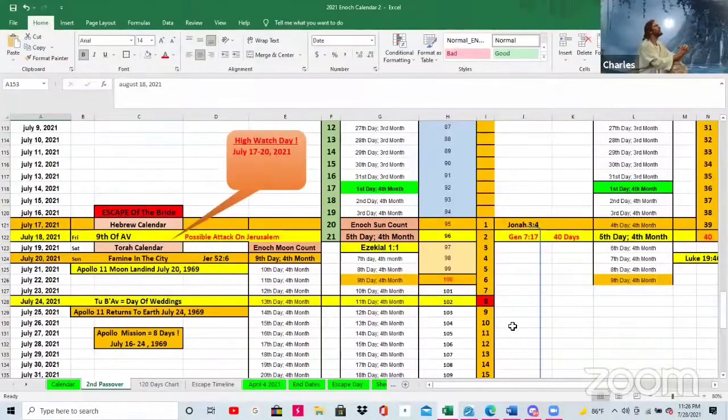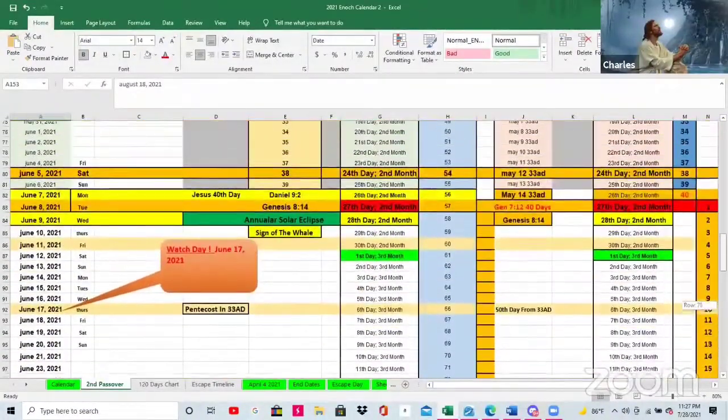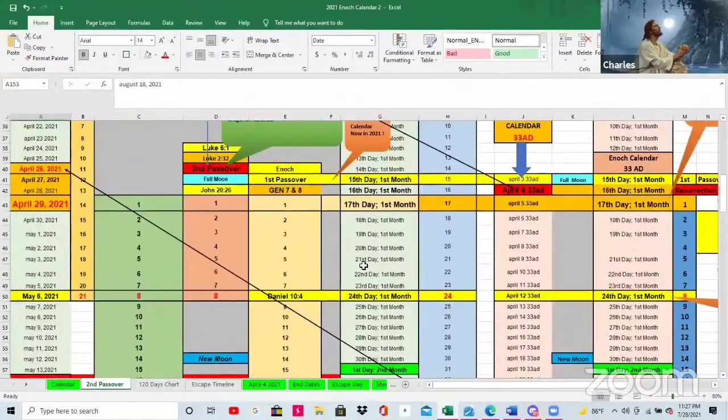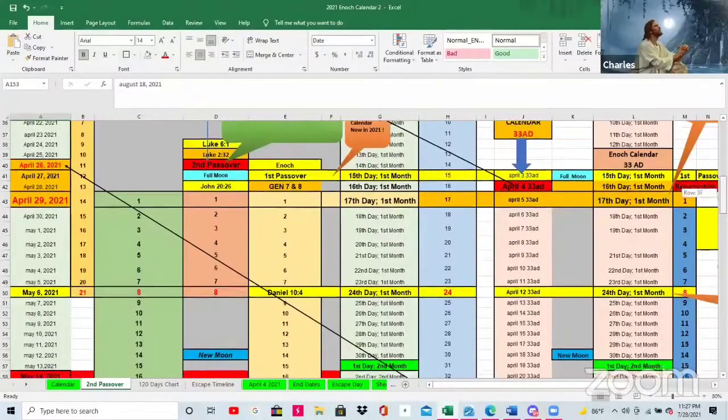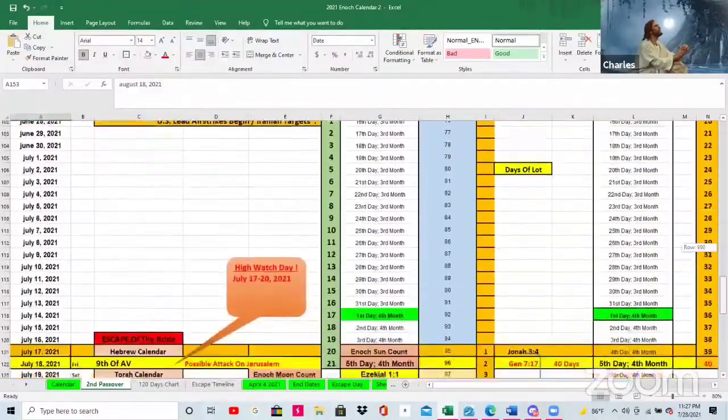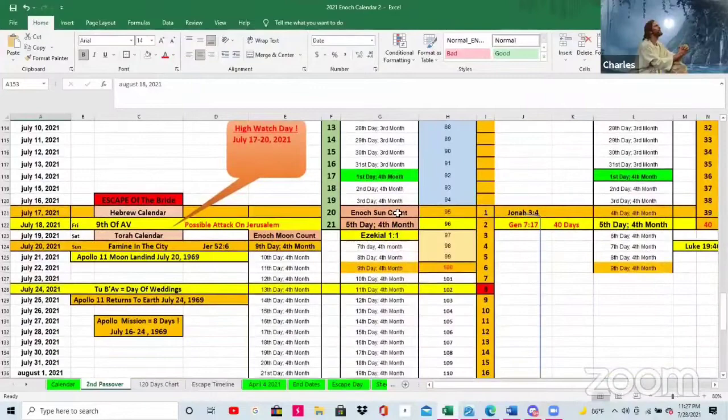So now, brothers and sisters, let's take it one more step. Remember even in Daniel, we showed this on the Enoch calendar, something happened on that day right here. Daniel calls it out, and this day something happened. I showed all these dates at the beginning of this video. And again, on the 9th of Av, on the Enoch calendar, it shows us something might happen in Ezekiel 1:1. And in fact, it was the 9th of Av, something happened.